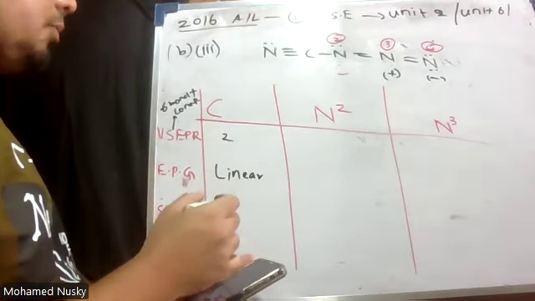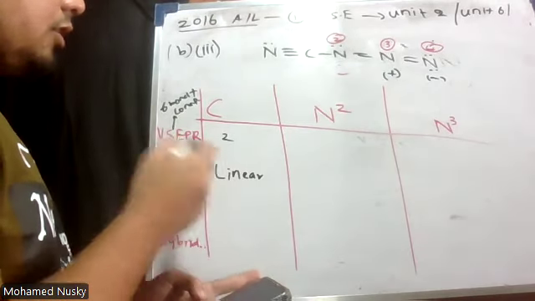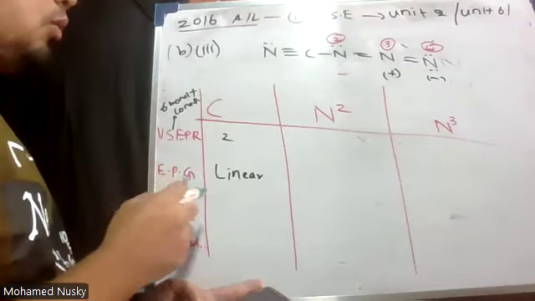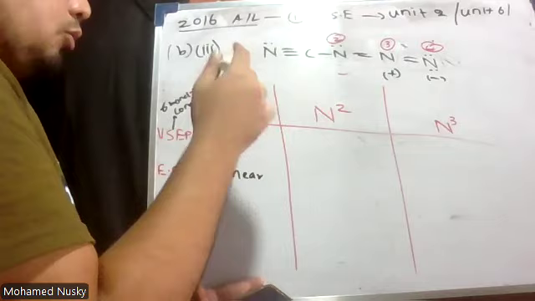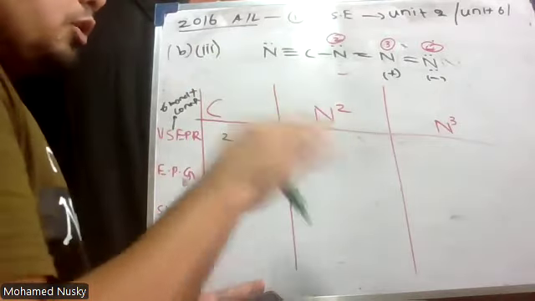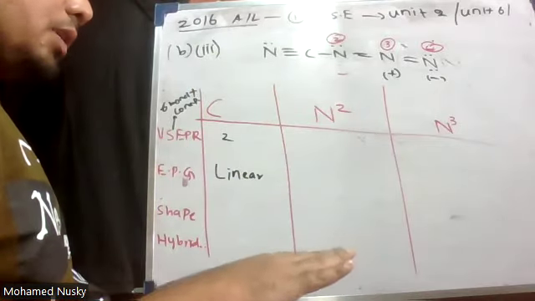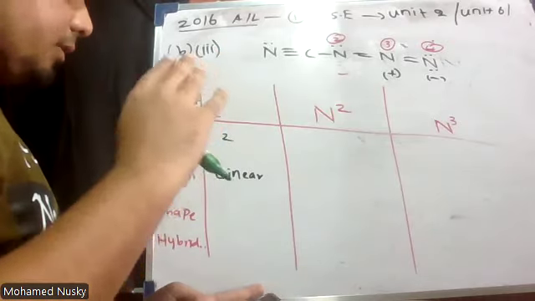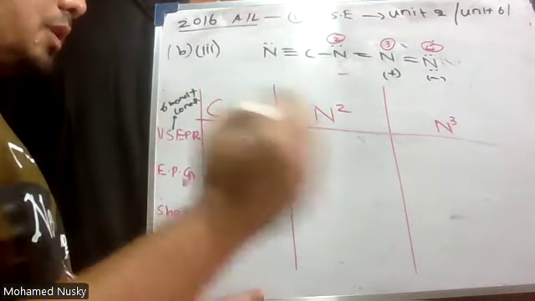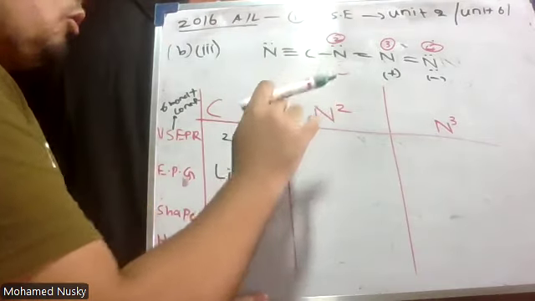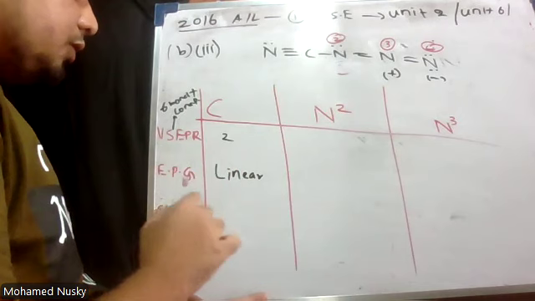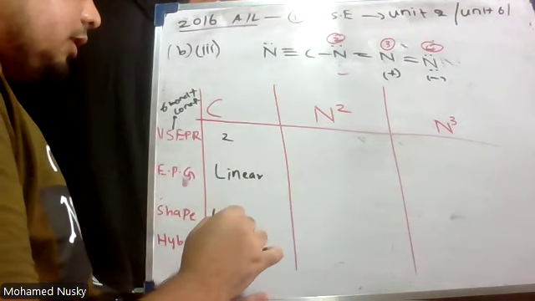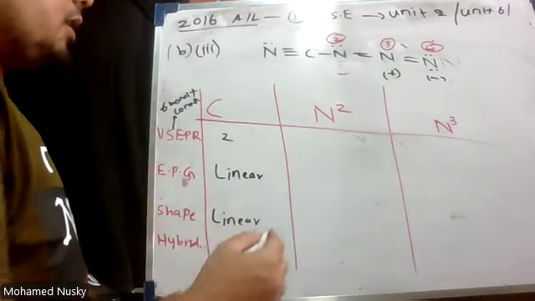Linear. What is the shape? Shape is the same as the electron pair geometry when there is no lone pair on that carbon or on any element. Electron pair geometry is the shape. For this carbon, no lone pair, it has only sigma bonds. Therefore, electron pair geometry is the shape. It is also linear.